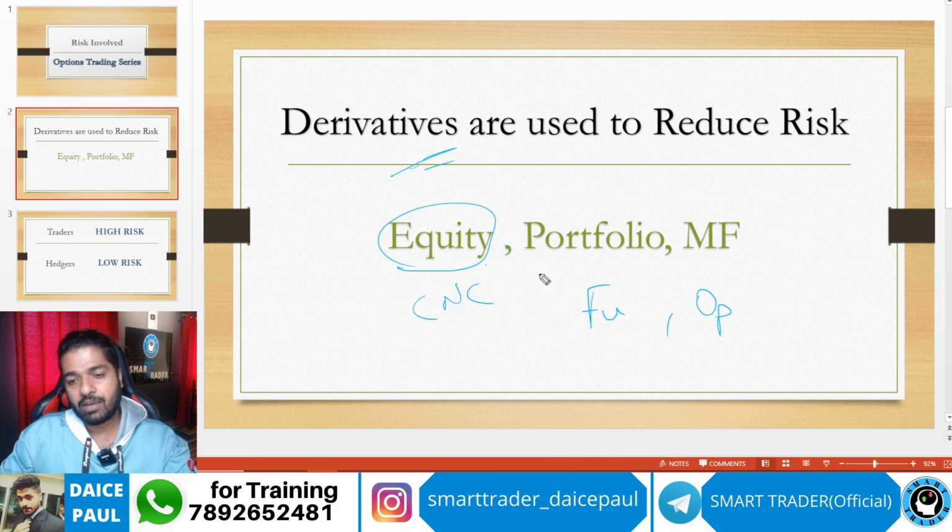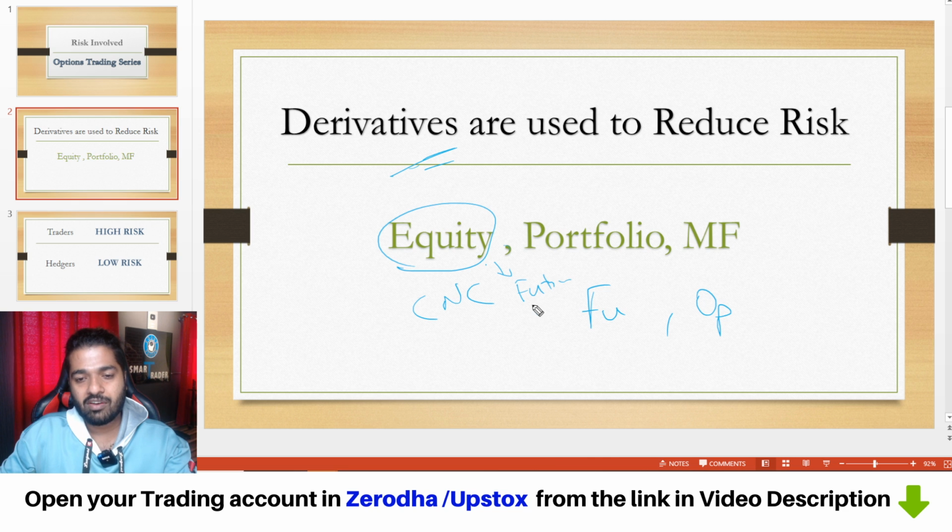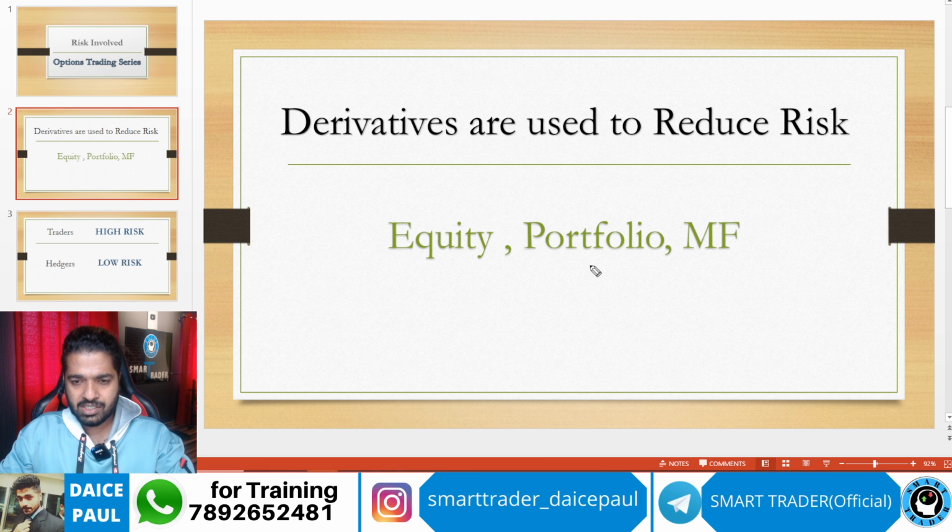For example, I will sell futures. Futures of Bank Nifty I will sell, or futures of Nifty I will sell, to hedge my position. So whatever it goes down, I'll be getting some money from my selling of the future. In the same way, a lot of portfolio managers will be hedging.